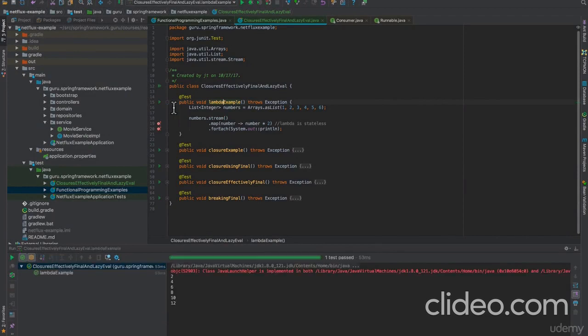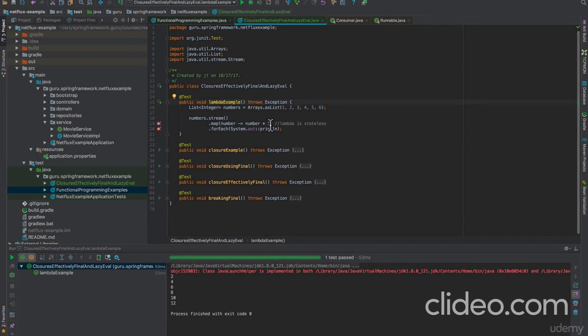So we're doing a stream function on that. We're going to map it, so we're going to return back the number times 2, and then for each one of those we're going to do a for each. And again, that's the Java 8 method reference there on line 20. So you can see the output there. Everything got doubled. Everything's just fine there.